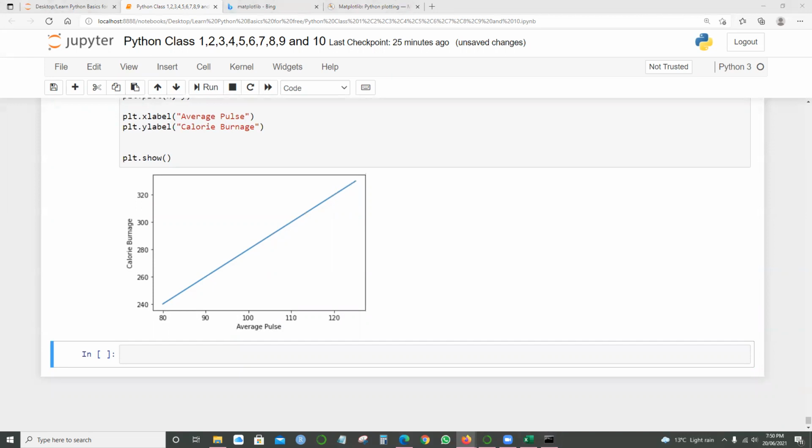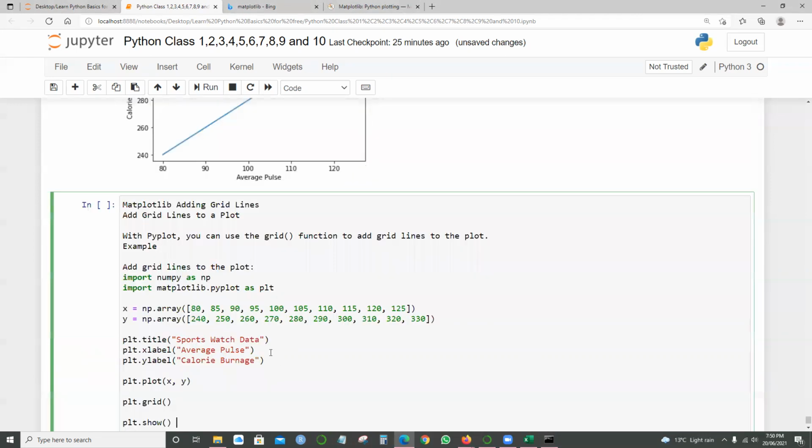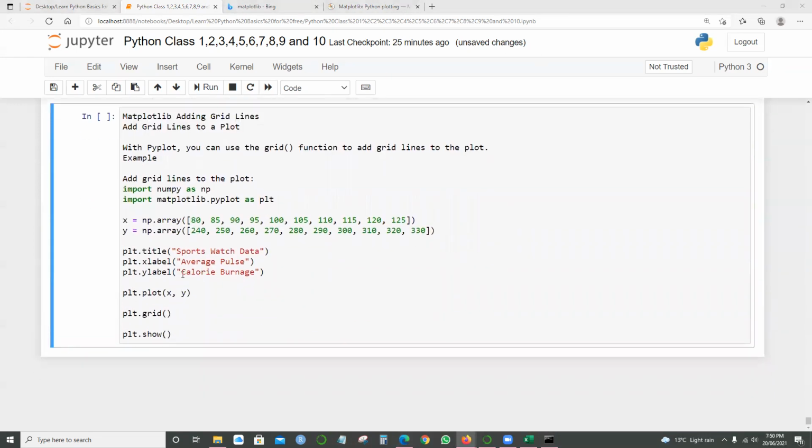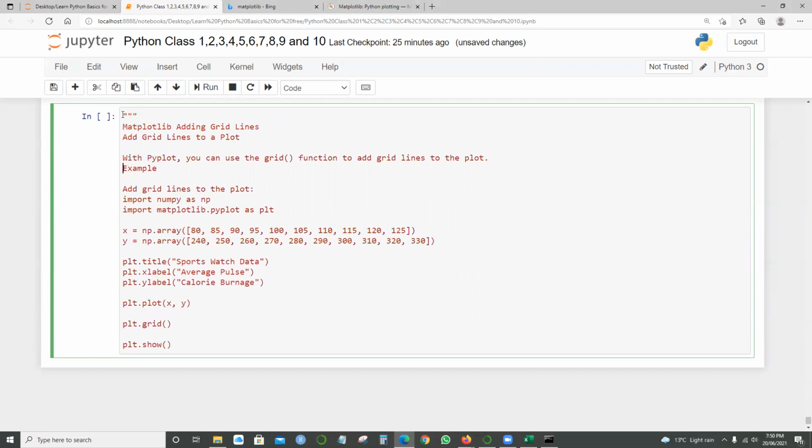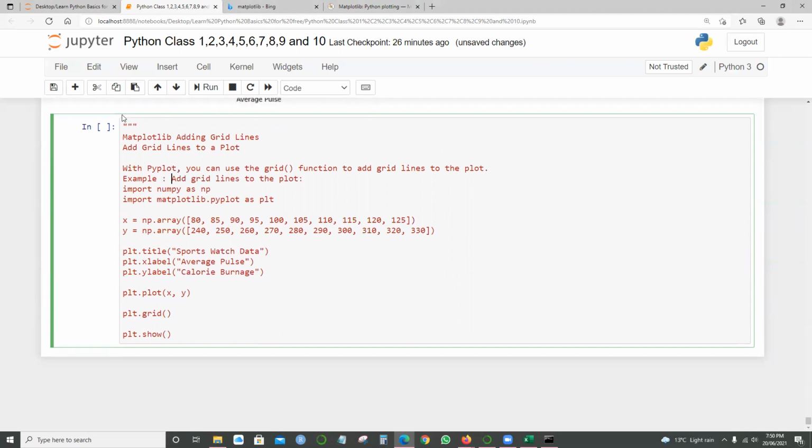And we can still add grid lines as well. Everything is all blank, right? So this time I want to add some grid lines as well. To add the grid lines, there is a feature called plt.grid. So far we know how to plot this graph, but this time I'm adding the grid line feature. So let's take this example.